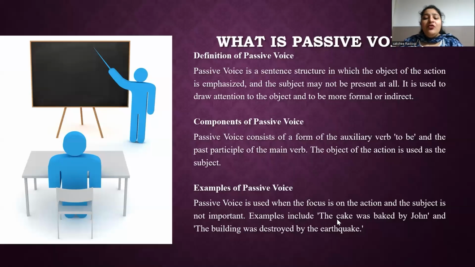What are the components of the passive? Here are the components of the passive voice in more detail. The subject is the noun or pronoun that receives the action described by the verb. In passive voice, the subject is acted upon by the verb rather than performing the action. For example, in the ball was thrown by John, the subject is the ball.